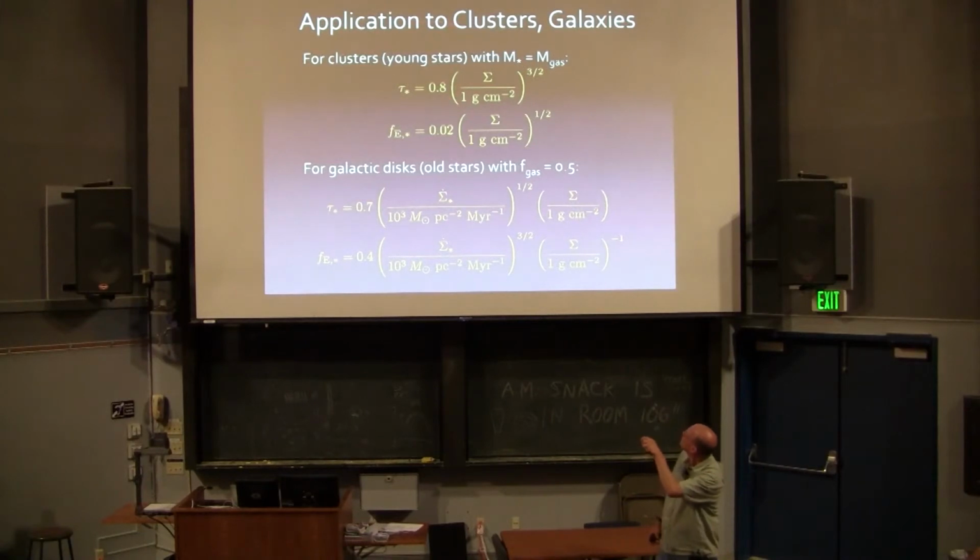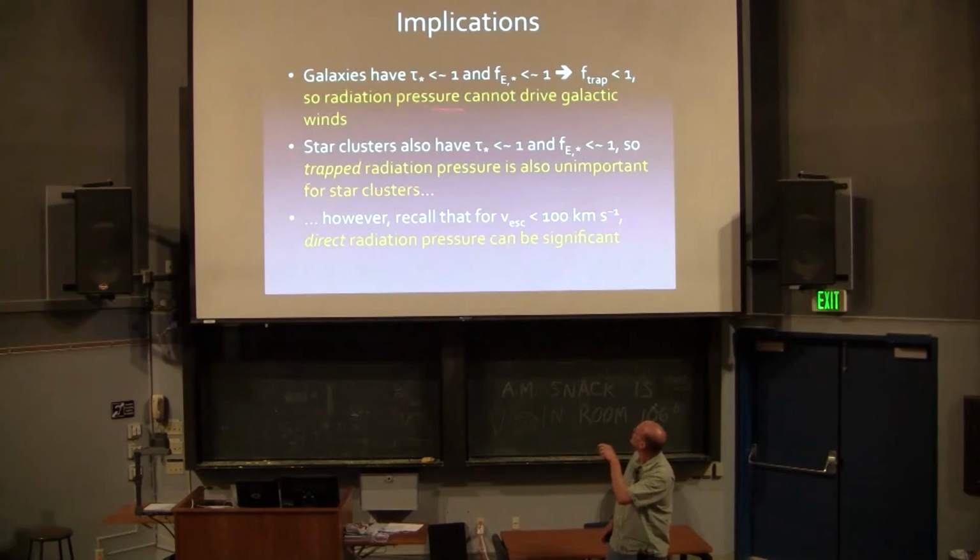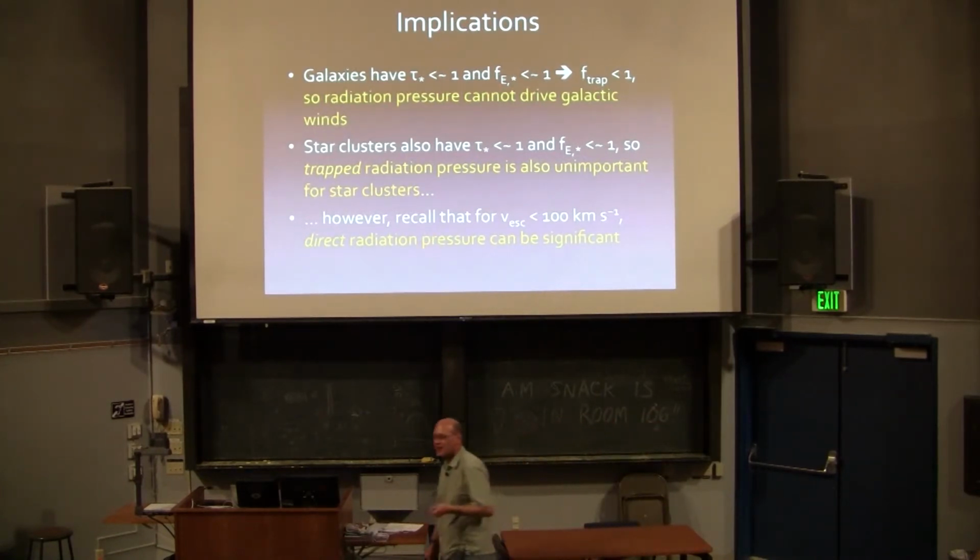The reason, incidentally, that things are a little different between these 2 cases is that here you have a stellar population that has reached equilibrium between star formation and stellar death, and here you don't. The point to take away is that these numbers are never more than unity. The highest you'll ever get is of order unity. And so what you should conclude from this is that F trap is basically 0. There's no radiative trapping. You just get the direct radiation pressure force. So your conclusion is radiation pressure cannot be the thing that drives galactic winds.